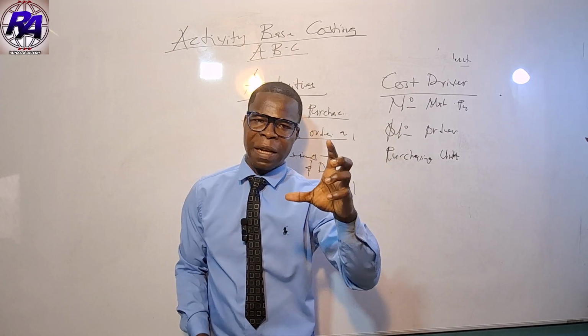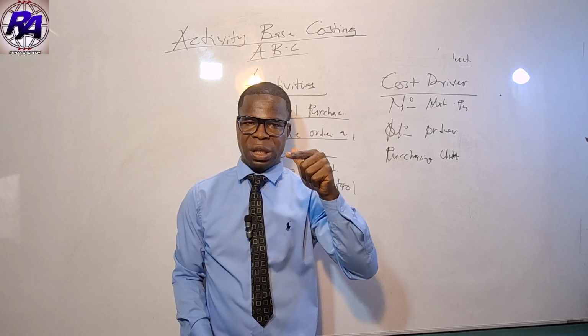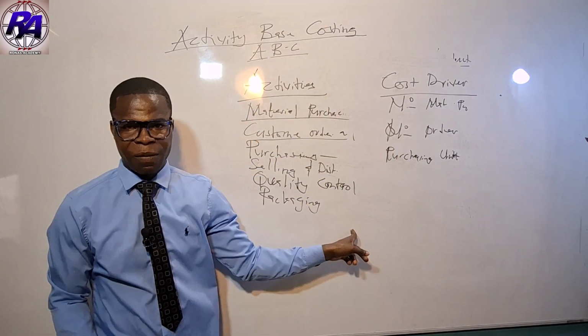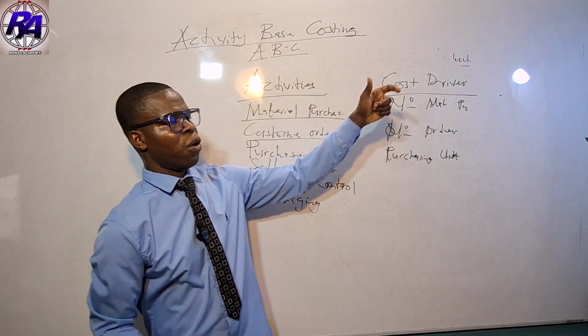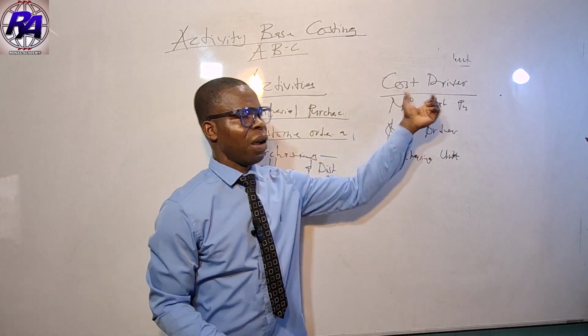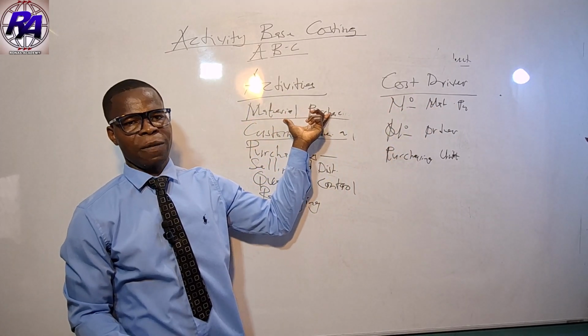For you to really calculate or apportion your overhead cost, you have to know the cost driver that goes with each activity. So in questions, they will give you the activities, then they will give you the cost drivers separately. It is left to you to link which cost driver goes with each respective activity.